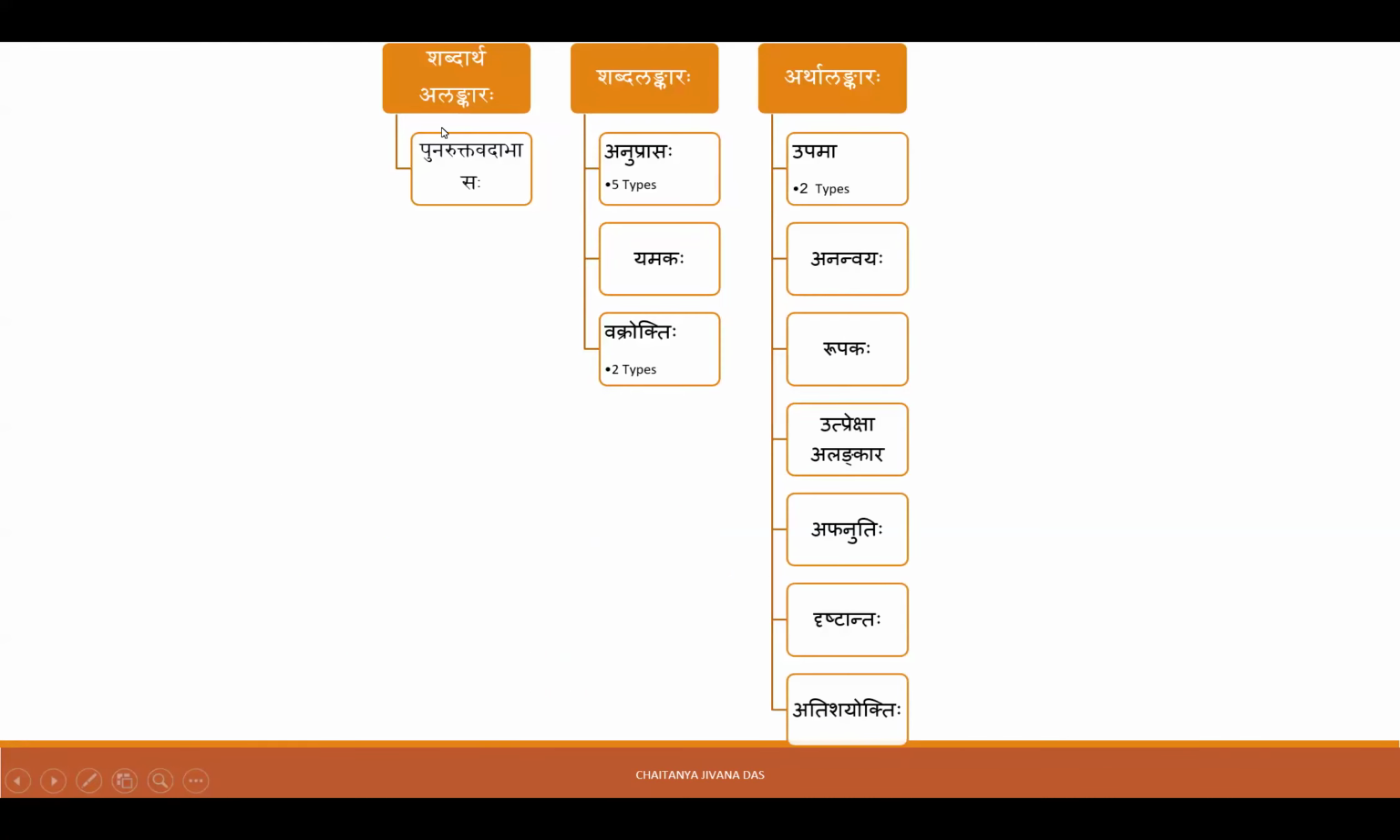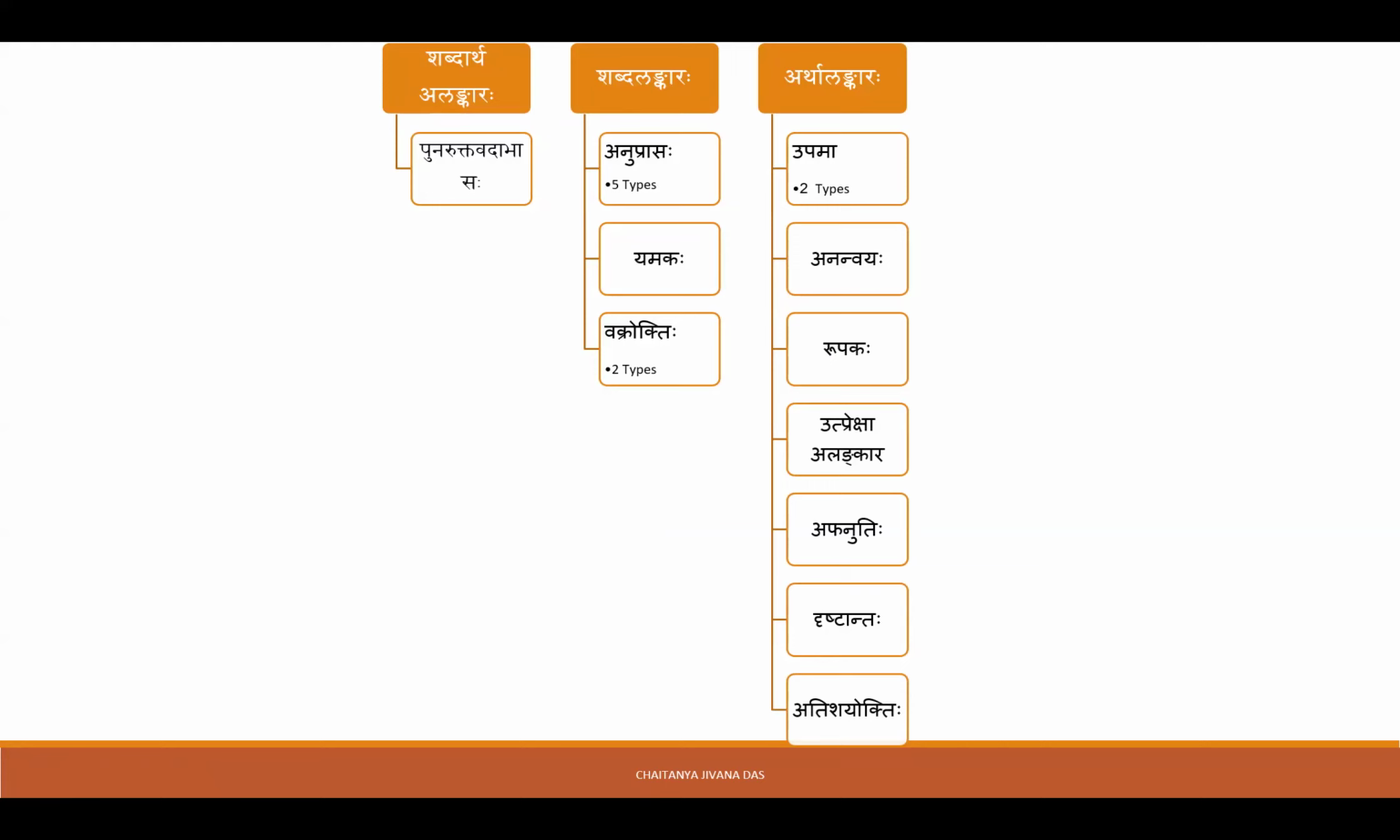And what are the divisions of the Shabda Alankara? There are 5 types of Anuprasa. Anuprasa is one of the Shabda Alankara, and it is of 5 types: Cheka Anupras, Vritya Anupras, and then we have other types of Anupras. Then Yamaka Alankar is another type. Then Vakrokti is of 2 types.